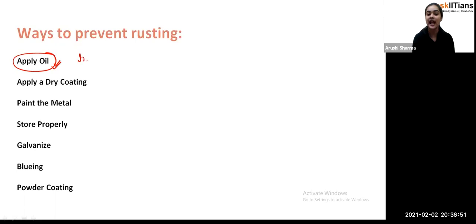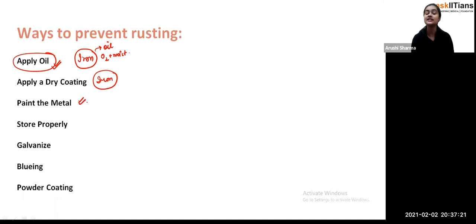See, if this is an iron sheet and over that iron sheet you apply a layer of oil, then the oxygen or the moisture present in the atmosphere will not have direct contact between the iron and oxygen, so there will be no rusting. Exactly. Applying a dry coating, obviously student, when there is iron and you apply a dry coating of anything, again there will be no contact. When there is no contact, again there will be prevention of rusting.